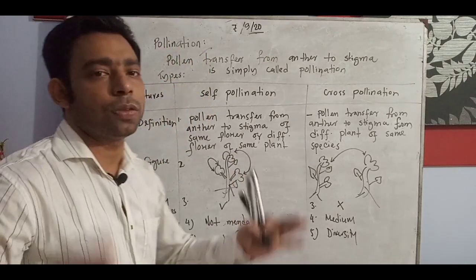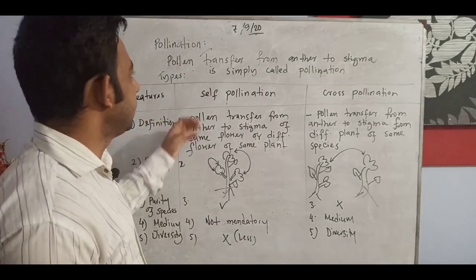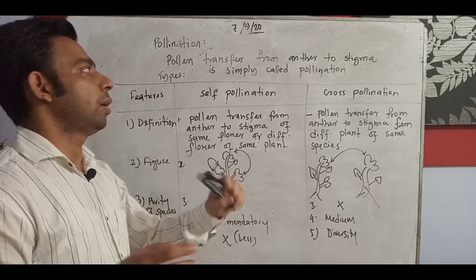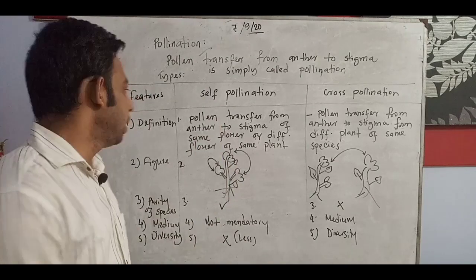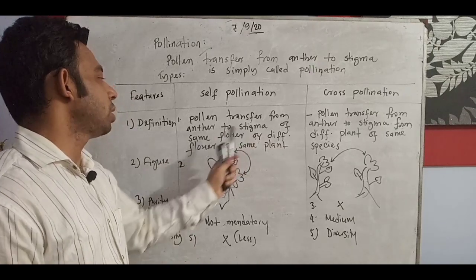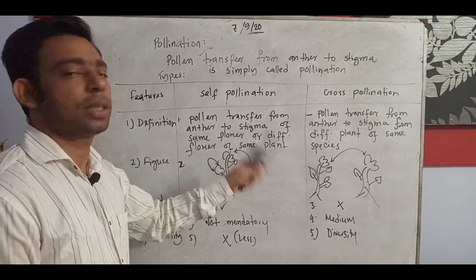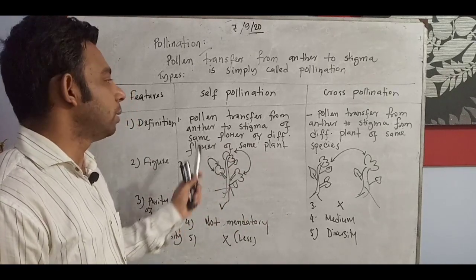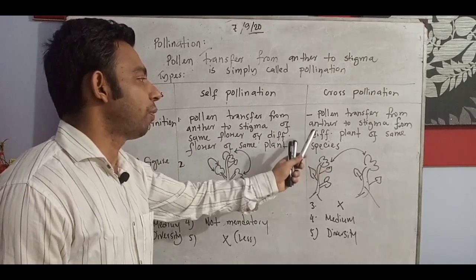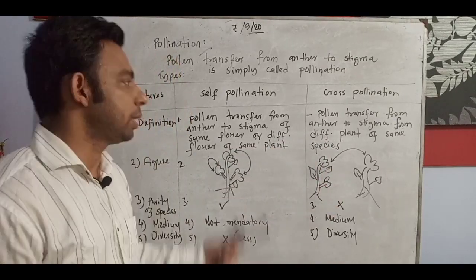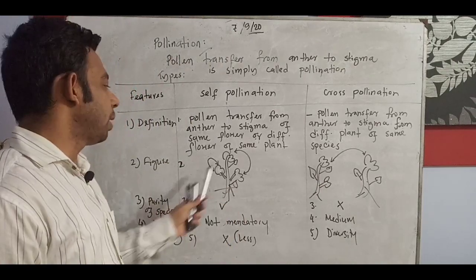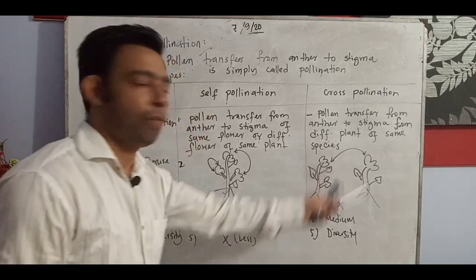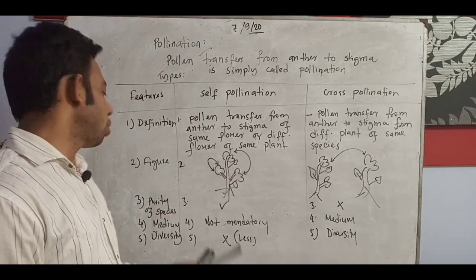So my dear students, this is a very important topic we discussed today. Pollination is the pollen transfer from anther to stigma. Definition: pollen transfer from anther to stigma of the same flower or a different flower of the same plant, is self pollination. Pollen transfer from anther to stigma from a different plant of the same species is cross pollination. As we have seen in the figure, a different flower of a different plant of the same species is cross pollination.